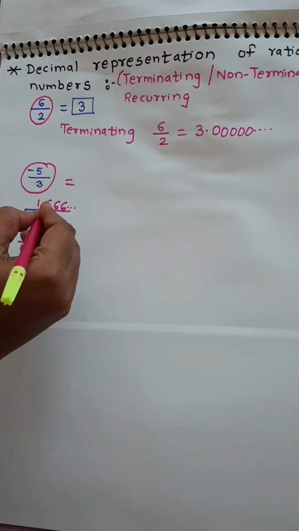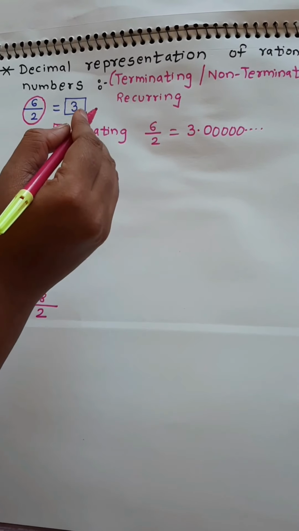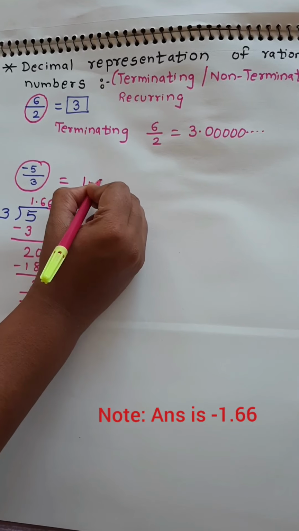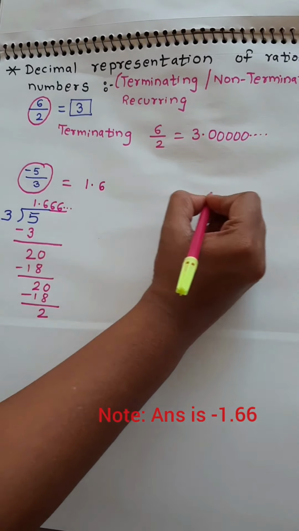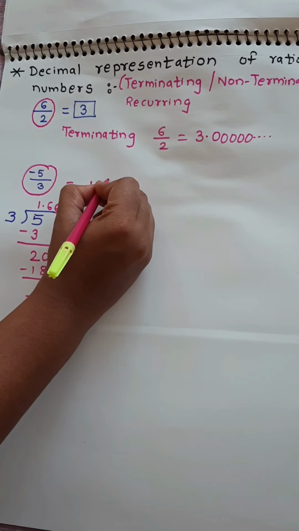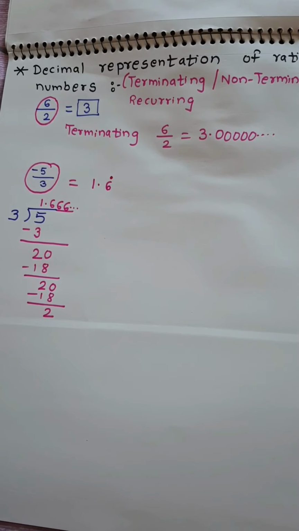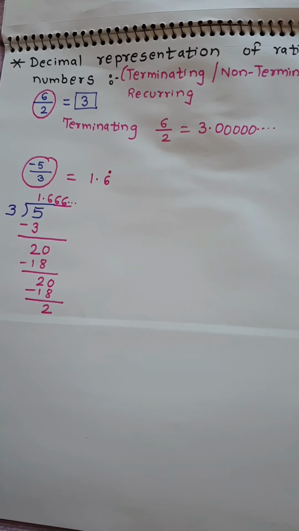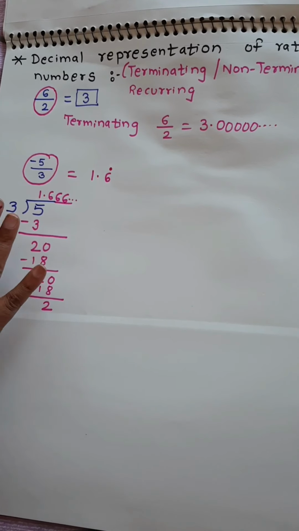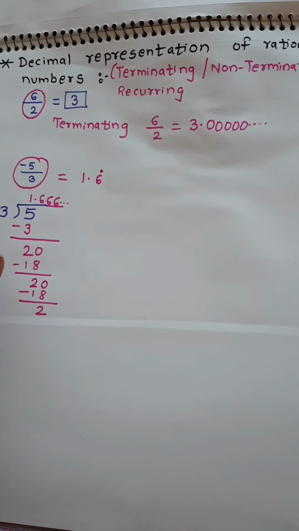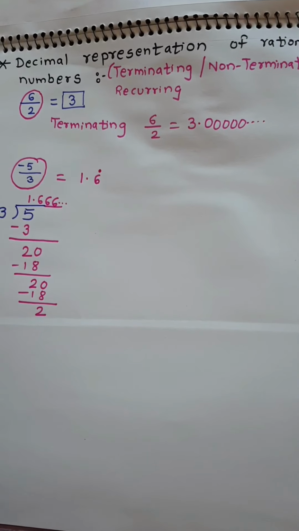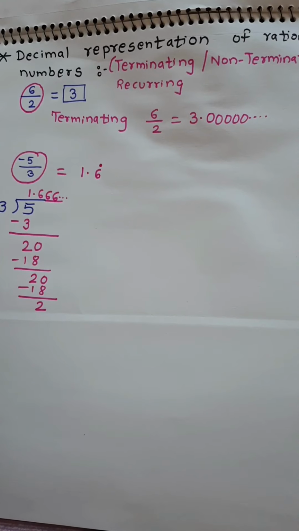Now this looks like what? This is recurring and non-terminating also. So I am getting the answer as 1.66666. So it is recurring. So I am just going to put a dot on top of it. There is only a single digit, so I will not put a bar. I just put a dot and I will say that this is a recurring type of division. Also, it is non-terminating. It is going on and on. So this was the decimal representation of rational numbers.